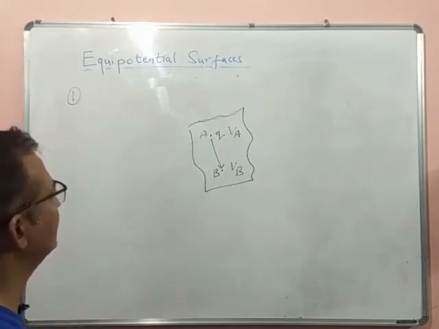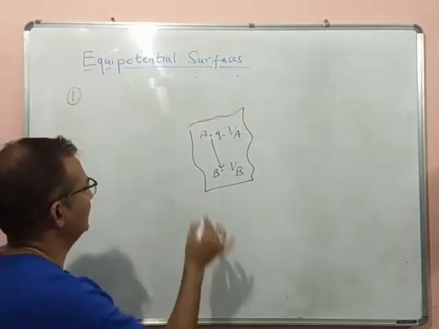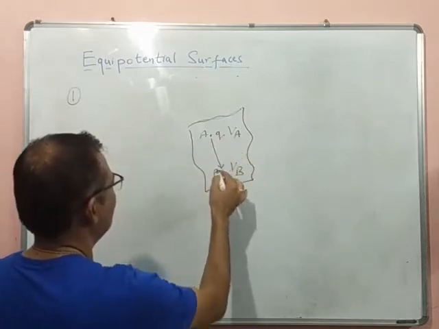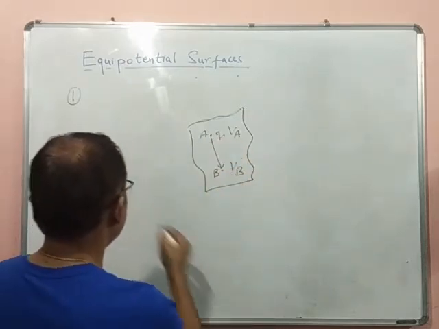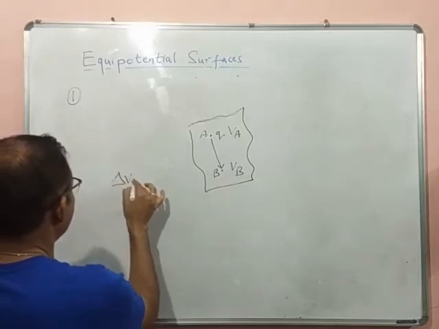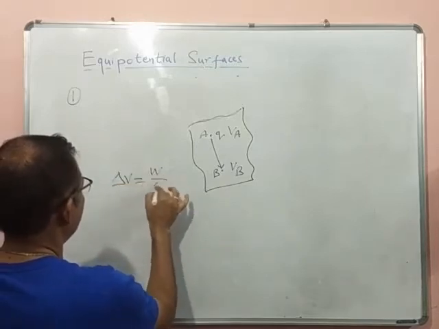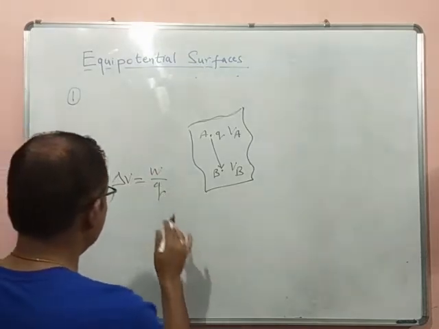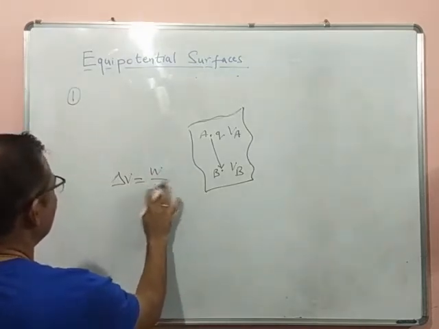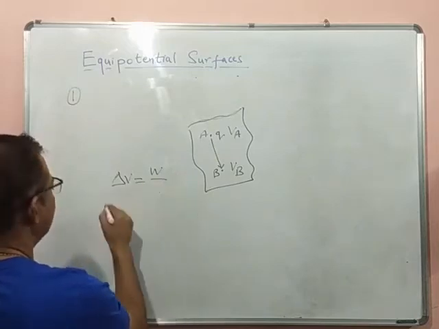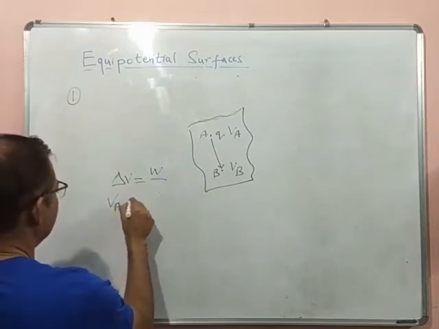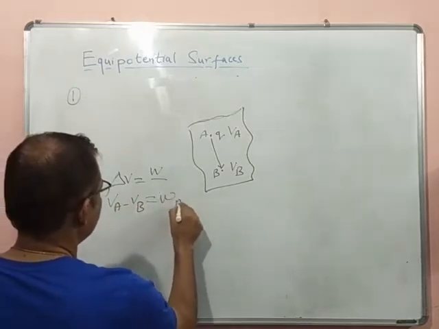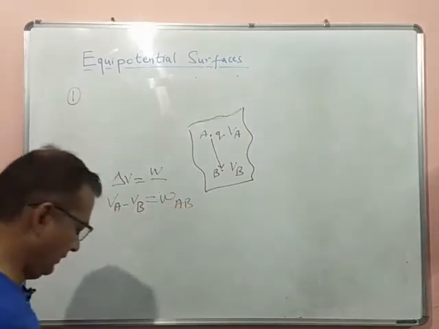So the potential difference delta V, which is the work done in moving this charge from point A to point B per unit charge, is W upon Q. So we can write delta V, VA minus VB, is equal to the work done in moving the charge from A to B.